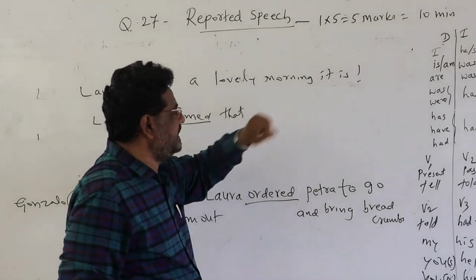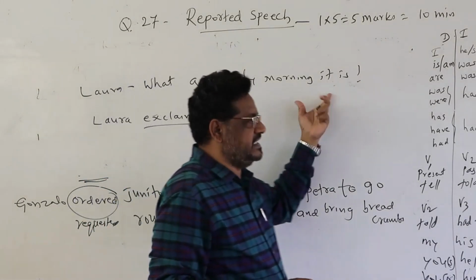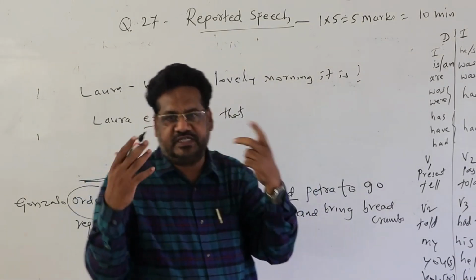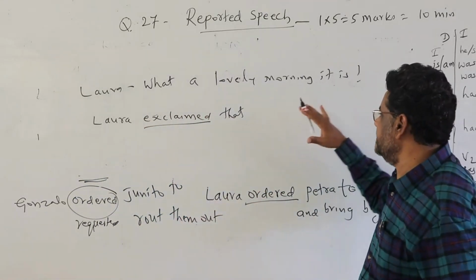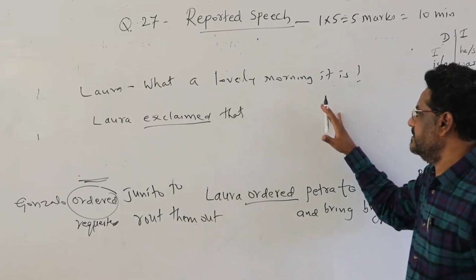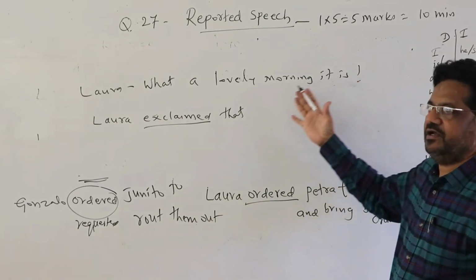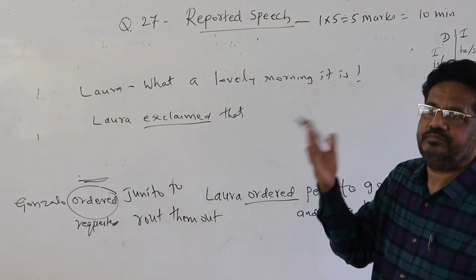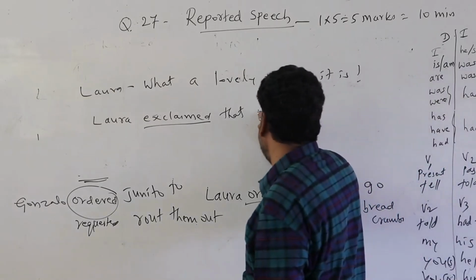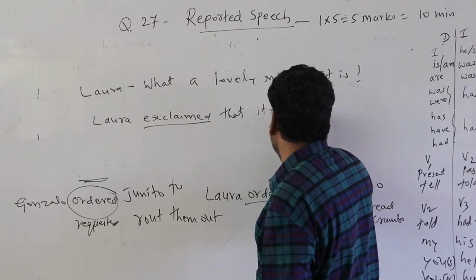What a lovely morning it is. First you have to change this exclamatory sentence into an assertive sentence: it is a very lovely morning. Then this should be changed into reported form: Laura exclaimed that it was a very lovely morning.